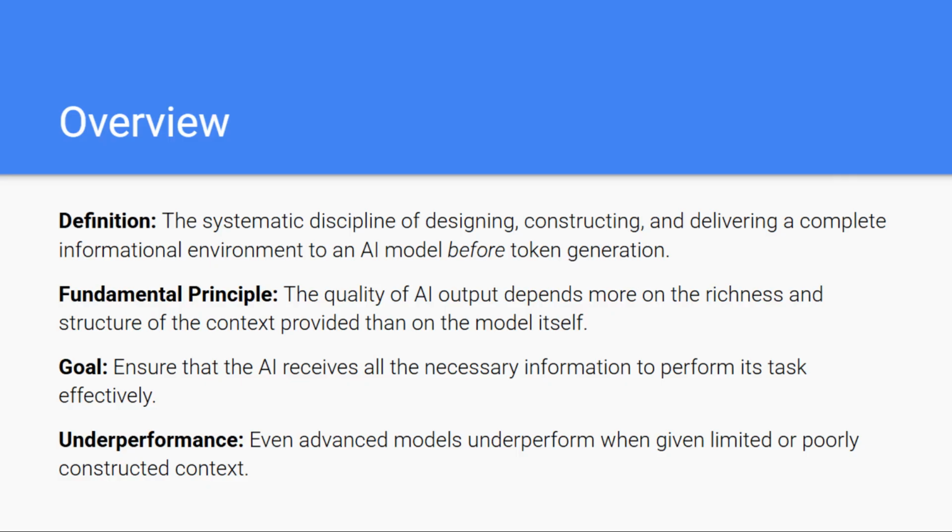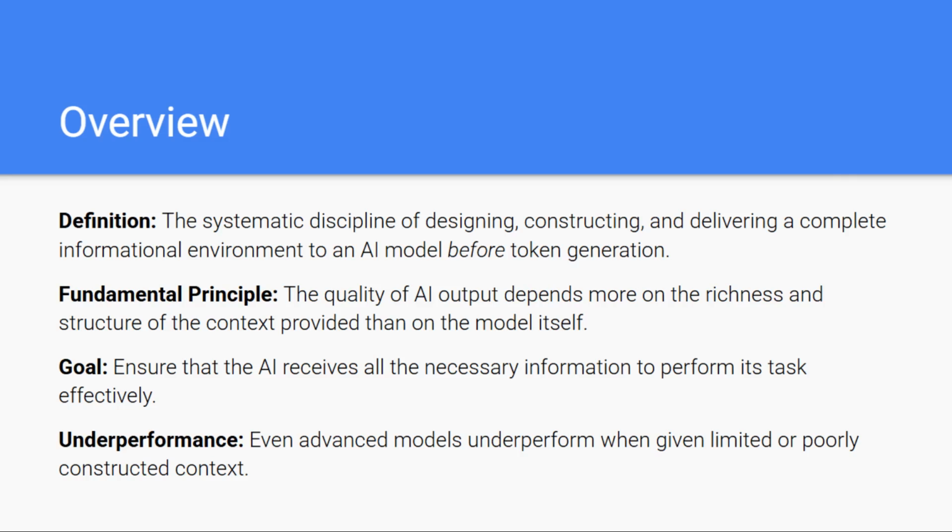Context engineering is an approach of carefully assembling the full informational environment an AI model receives before it generates a single token. The core idea is simple but powerful. The quality of an AI's output depends far more on the context you supply than on the model itself. If the agent is given rich, structured, and complete information, it can perform at its highest potential.